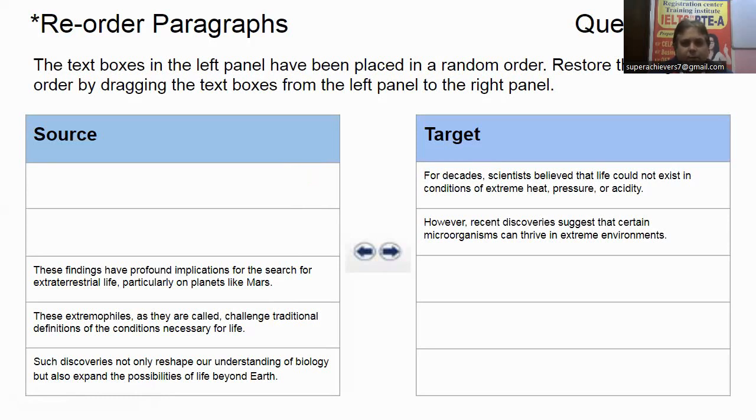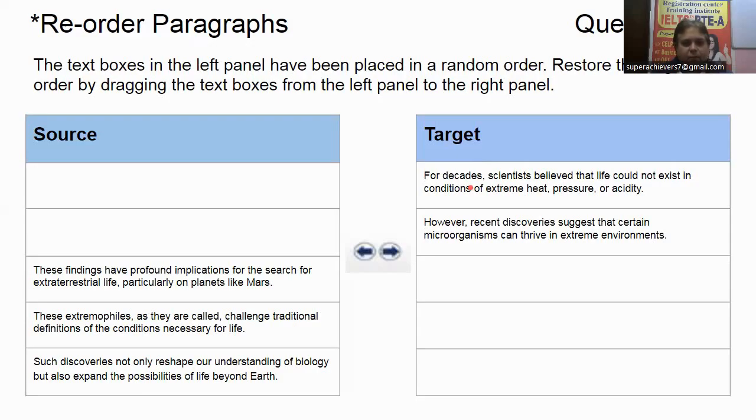First, they are introducing a concept, then they are developing a different argument related to the topic. So we got our introduction and development of argument two.